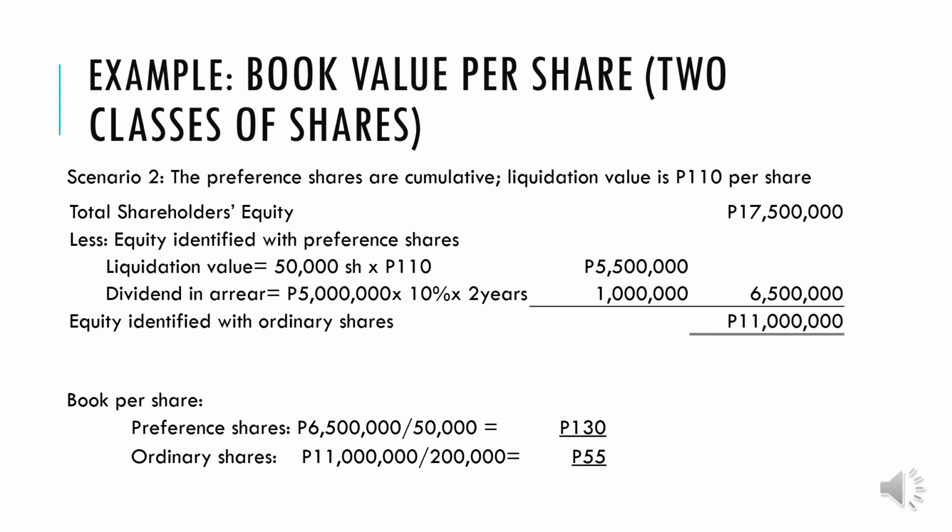Then the ordinary share book value is computed by 11 million, the equity identified with ordinary share, divided by 200,000 issued and outstanding ordinary shares. That would be equal to 55 pesos per ordinary share. So that's how we compute if our preference share is cumulative and has a liquidation value.